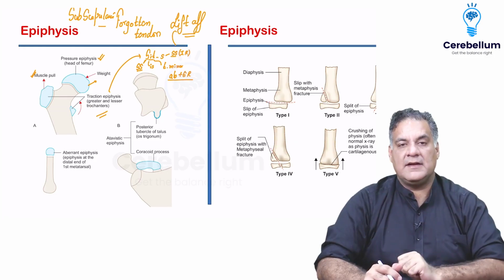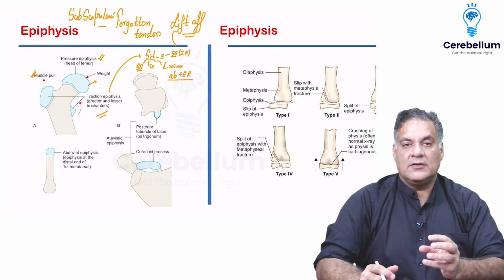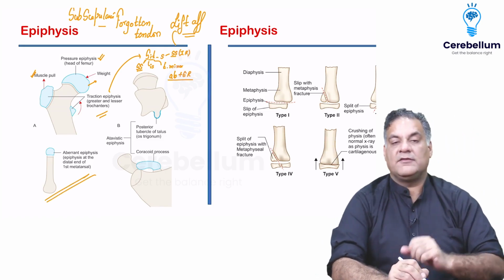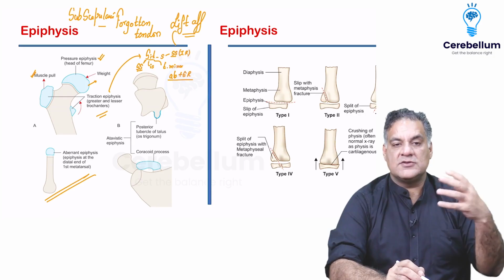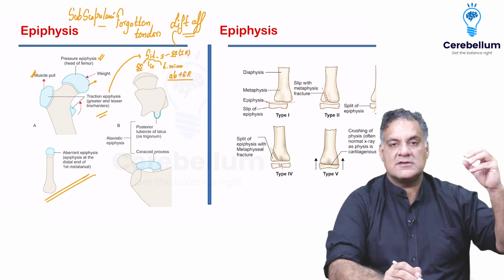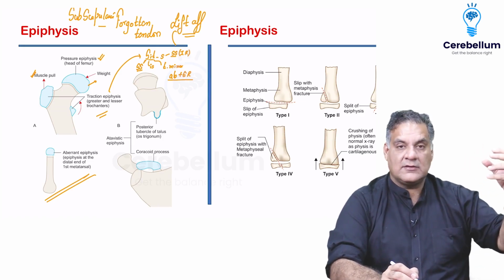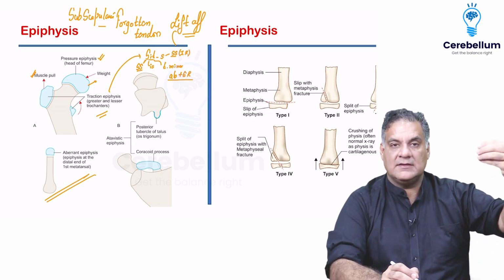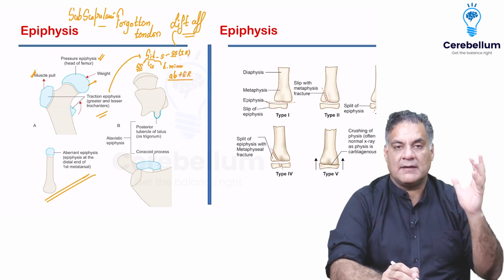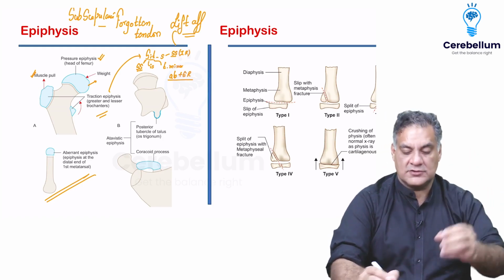Then you have aberrant epiphyses. These are not of much significance, like the head of the first metatarsal. So these are something which you should know. And then you have atavistic epiphyses. Atavistic is something which is in animals, maybe not so significant, but in human beings, they come and attach to the parent bone, like the coracoid process of the scapula, which is a very important landmark for shoulder surgeries.